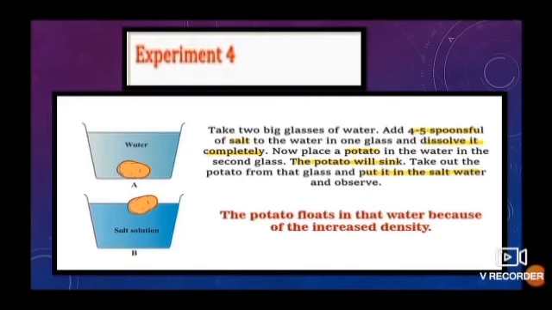Now place it in the salt water. Why does this happen? The density of the water in the glass is greater due to the dissolved salt. The potato floats in that water because of the increased density. When we add salt to the water, the density of water increases. That's why the potato floats in a salt solution.